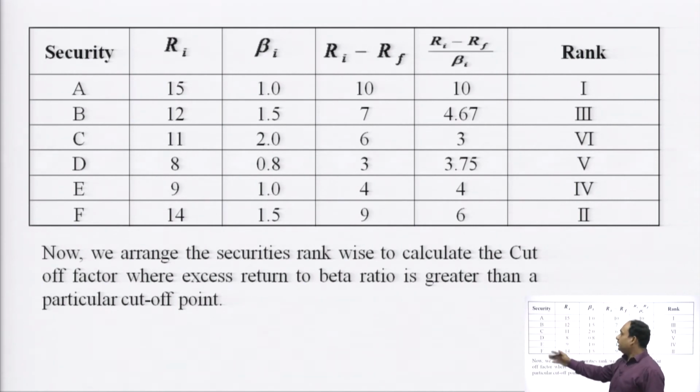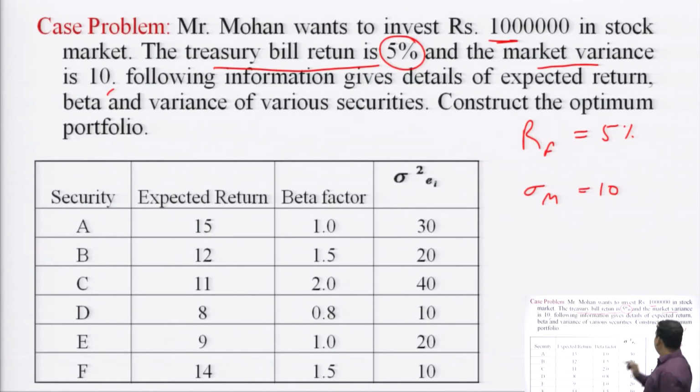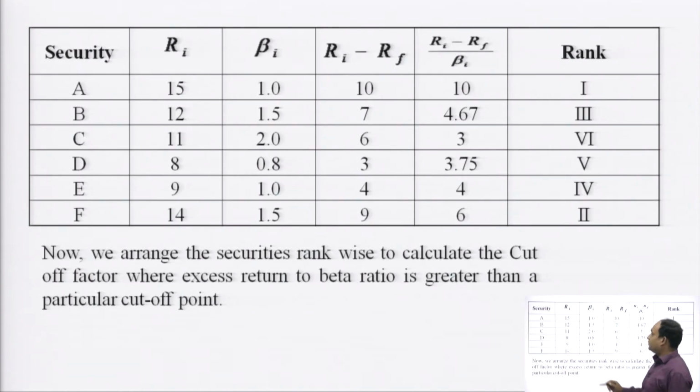These are the securities A, B, C, D, E. These are the expected returns given in the question. These are the beta factors given in the question. Now we are getting the difference between the expected return from a security and the risk free return. RF is 5%. 15 minus 5 is 10, 12 minus 5 is 7, 11 minus 5 is 6, 8 minus 5 is 3, 9 minus 5 is 4, 14 minus 5 is 9. So these are the differences between the expected return of an individual security and the risk free return.